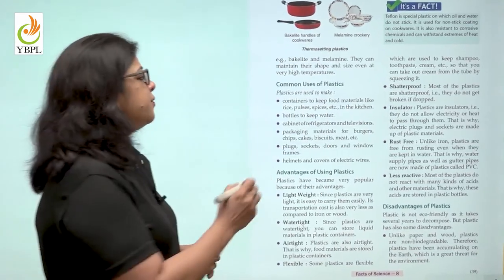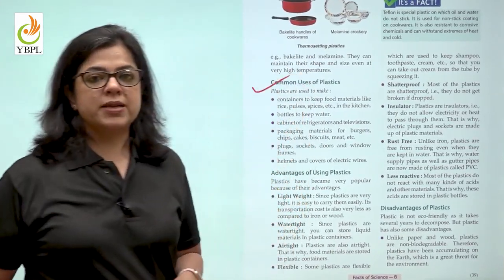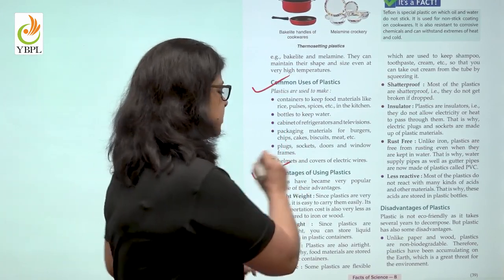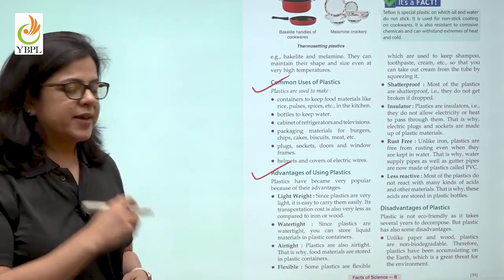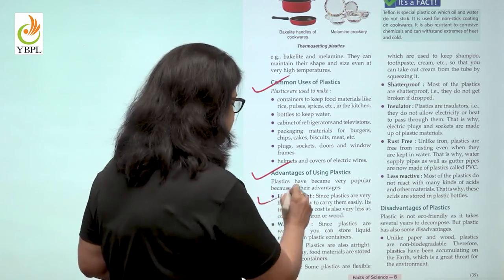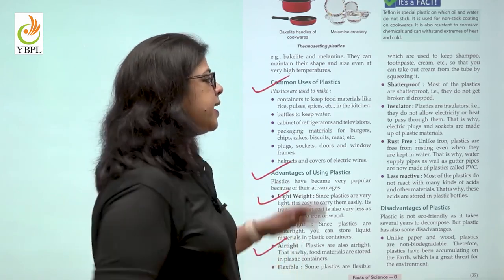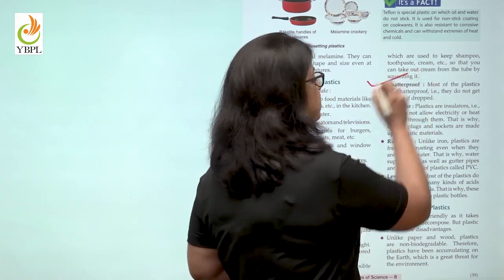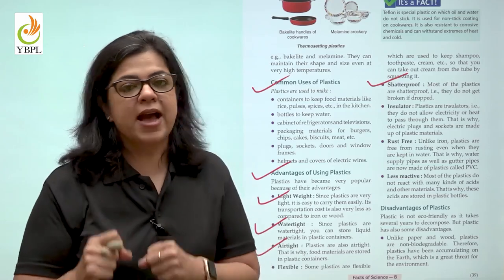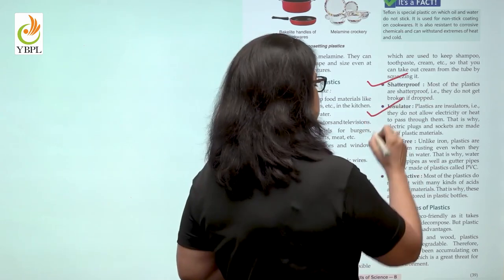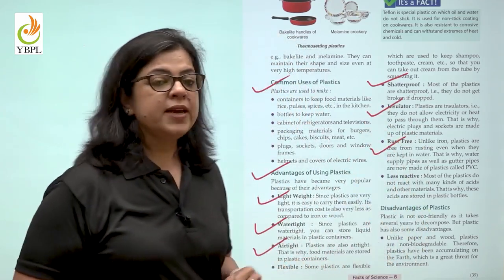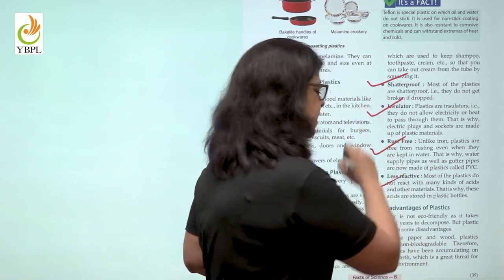So children, we have learned the common uses of plastic and we have also learned the advantages. Let's quickly revise them. So plastics are lightweight, they are watertight, airtight, they are shatterproof because they are strong, sturdy and durable. They are insulators, they are rust-free and they are less reactive.